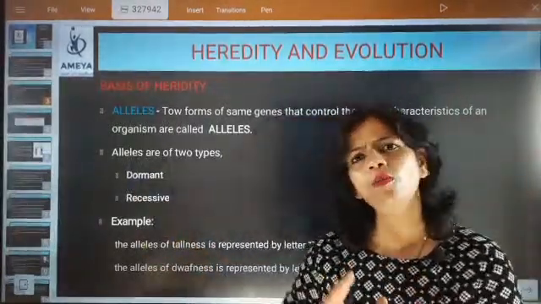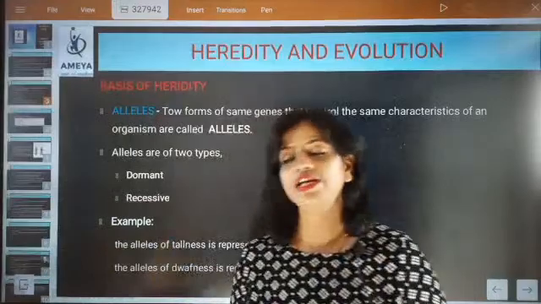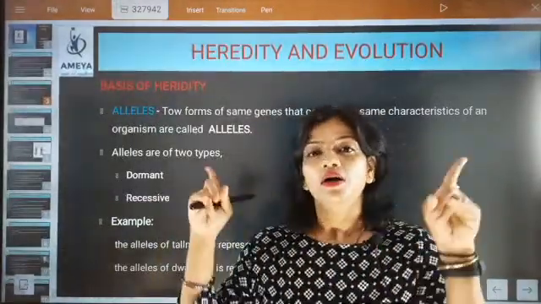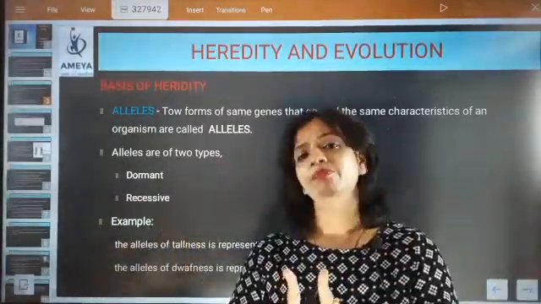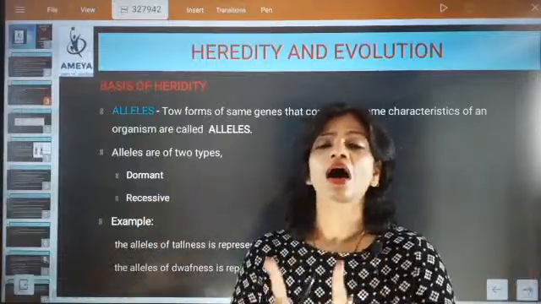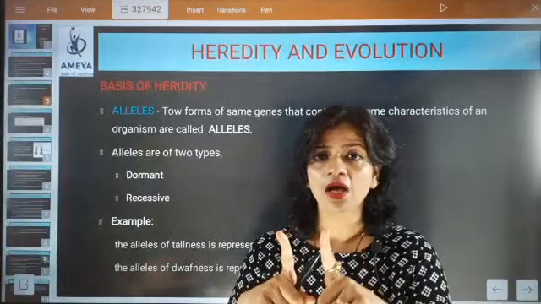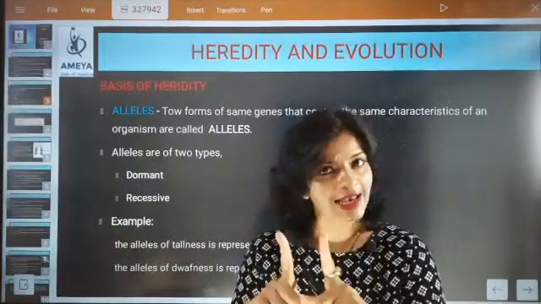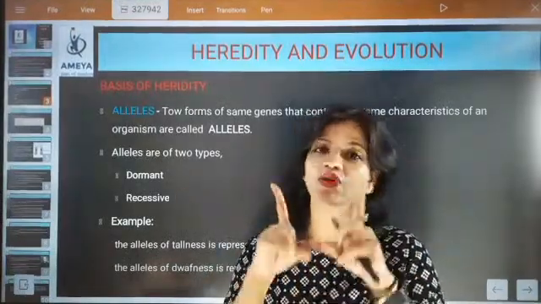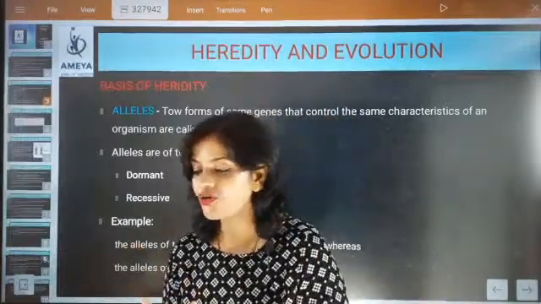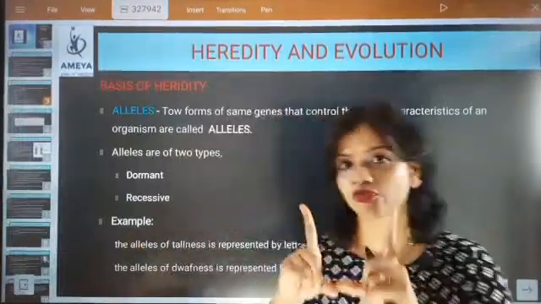Now I hope back to back you have understood gene and pair. Gene is exactly present in pair. Each pair will be exactly called alleles. Now these alleles are of two types. These alleles are of how many types? These alleles are of two types.